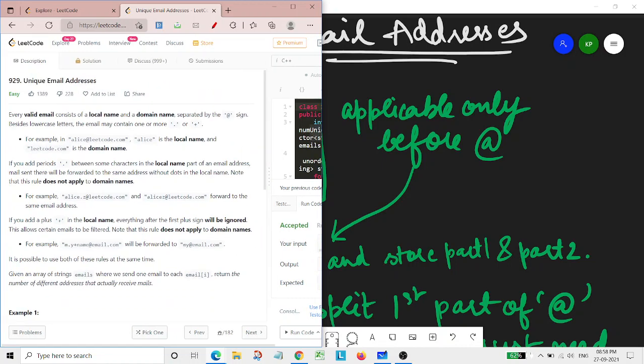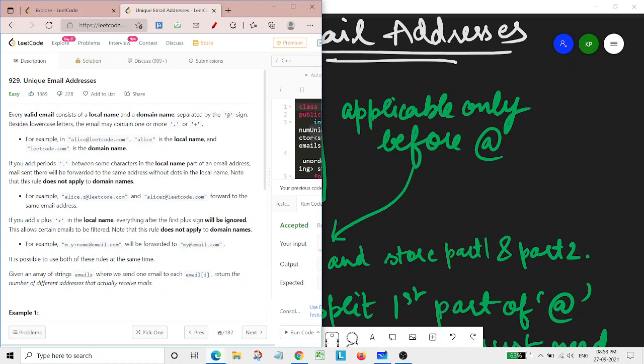As this question is rated at easy level, surely it could be done with brute force, or by using built-in functions of languages. Here it is mentioned that an email could contain dot, plus and at the rate symbol.